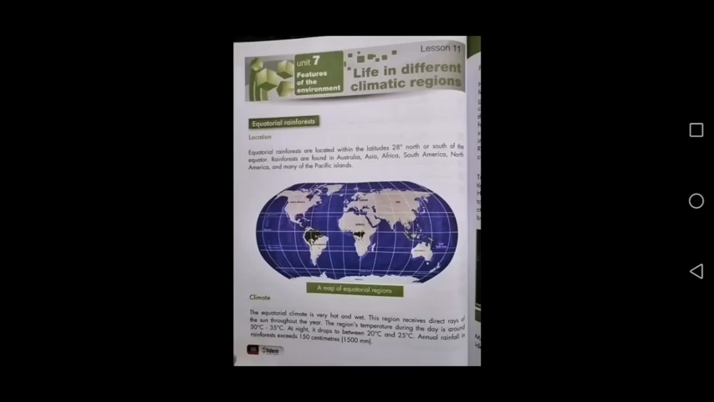First of all, we will see the location. Equatorial rainforests are located within the latitudes 28 degrees north or south of the equator. Rainforests are found in Australia, Asia, Africa, South America, North America, and many of the Pacific Islands.